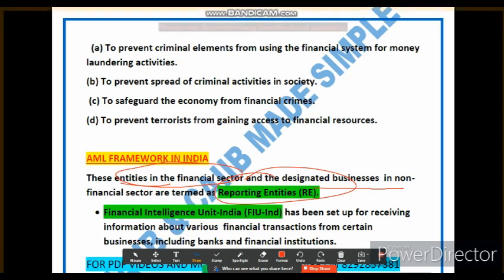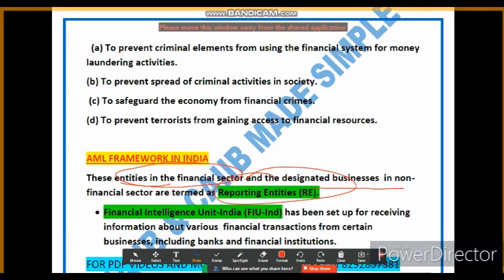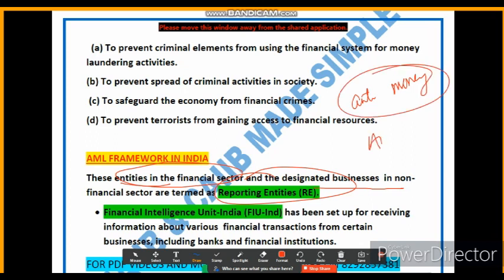So what is the role of these reporting entities? They have the responsibility to implement, as we have discussed, the objective of anti-money laundering, which is called AML in short, and report suspicious transactions to the appropriate authority. Now let's discuss FIU-IND. What is FIU-IND? Financial Intelligence Unit India.